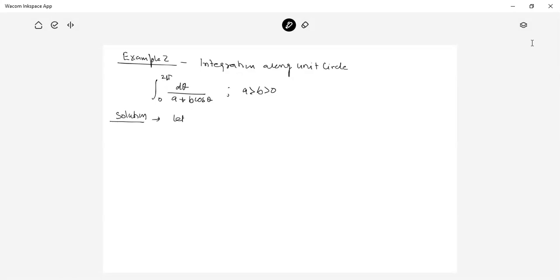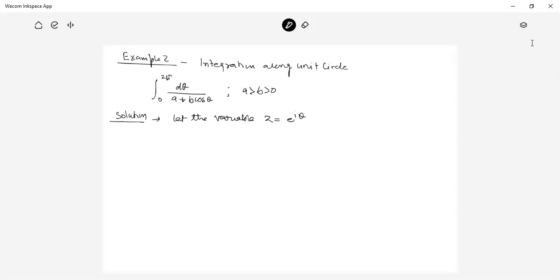Let the variable z be equal to e raised to the power iθ.